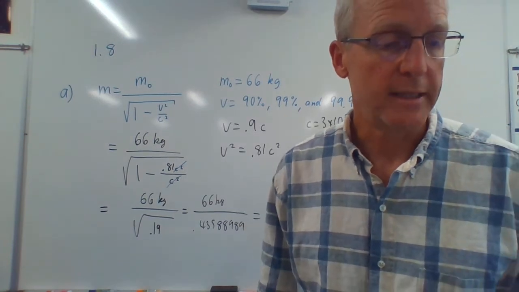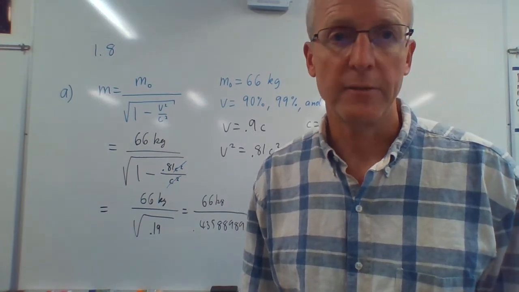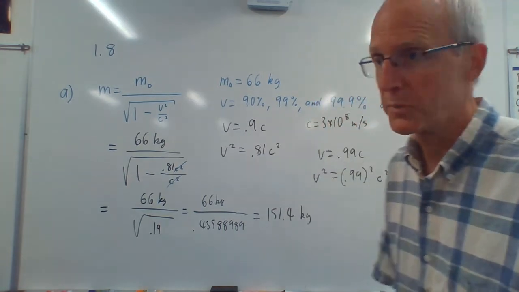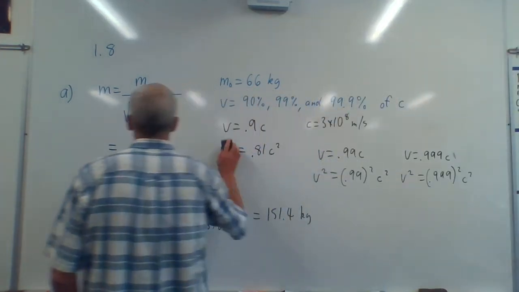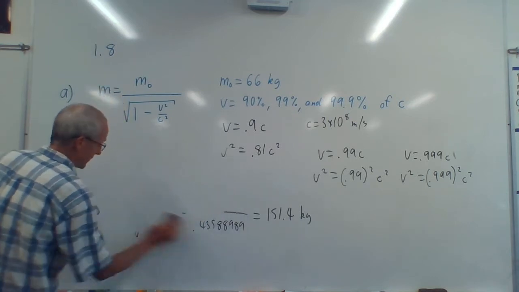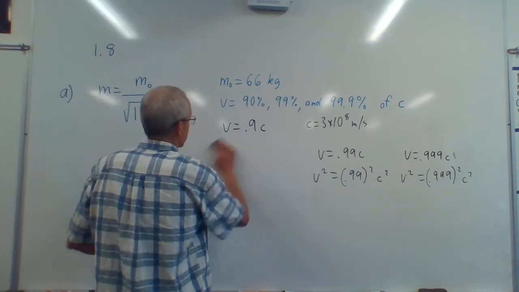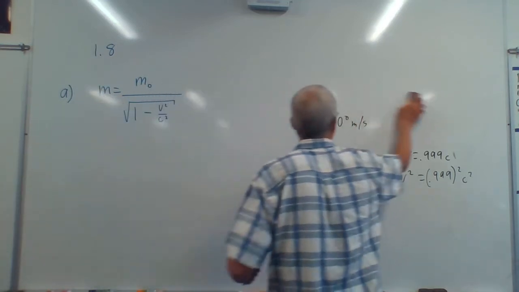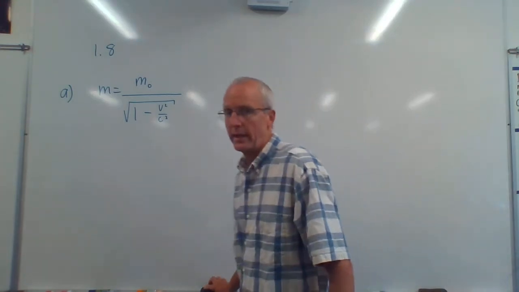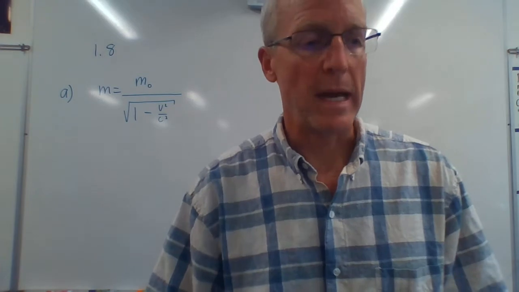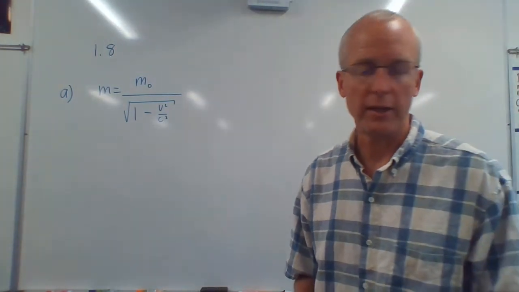So, okay, now part B. How fast should Dave be moving to have a mass of 500 kilograms? Now we got to do some algebra. Okay, so I'm going to erase this. So hopefully everybody's got it down. So now let's do the next part. How fast do you want to go? You want him to have a mass of 500 kilograms.